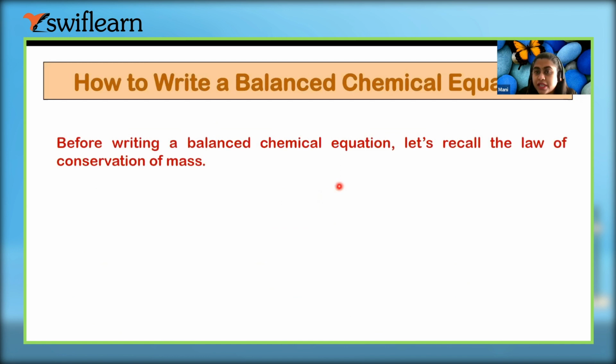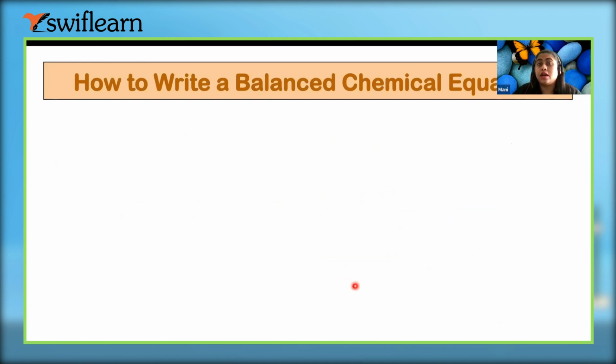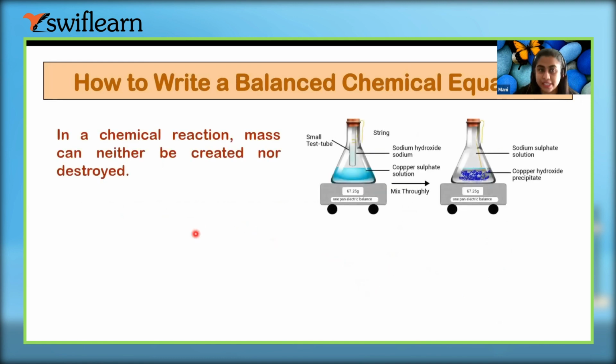Before writing a chemical equation, let's recall the law of conservation of mass. What does this law say about chemical reactions? It says that in a chemical reaction, mass can neither be created nor destroyed.